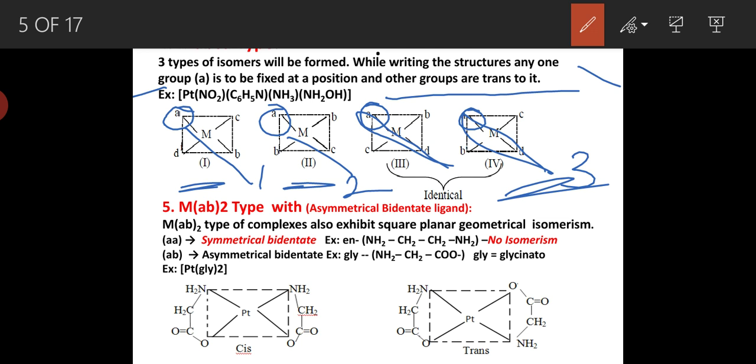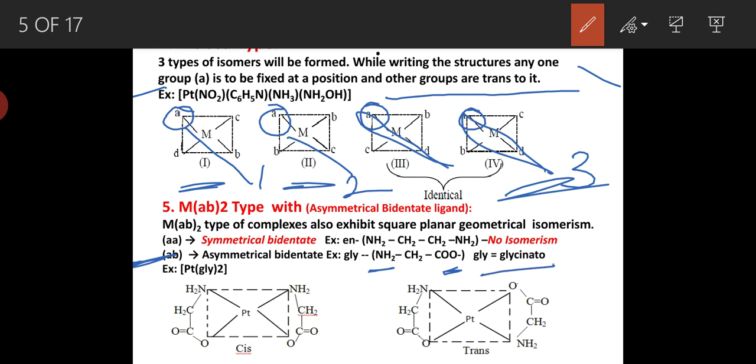Next, complexes containing bidentate ligands also exhibit geometrical isomerism. An example here is MAB type of complexes, where AB means asymmetric bidentate ligands. Asymmetric bidentate ligands means the two donor atoms are different, for example glycinato.